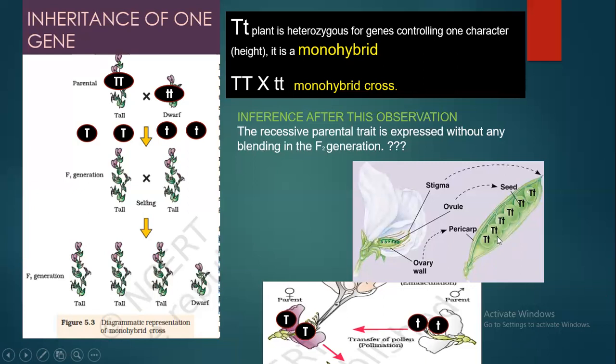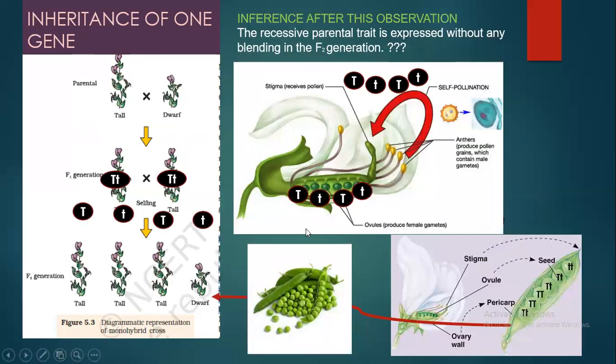After this, these seeds will be collected and sown, and a new plant will be seen. Since the F1 plants were produced by true breeding plants, the genotype of these is capital T, small t, that is heterozygous condition, because the true breeding line will transmit its character. So these seeds have one tall and one dwarf gene from both the parents. The next thing he did, at step 2, was self-pollination. The alleles will separate during gamete formation, and then they can combine in any manner.